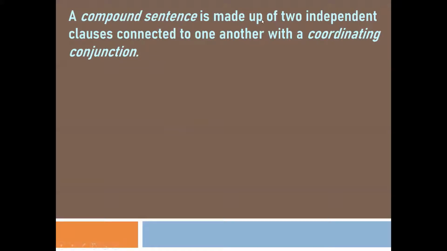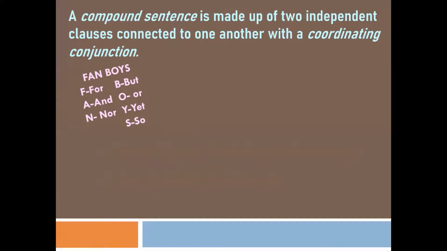So it is made up of two independent clauses, and these two independent clauses are connected with each other with the help of a coordinating conjunction. Now, what is a coordinating conjunction? You can remember it with the help of the word FANBOYS. Each letter of the word denotes a conjunction: for, and, nor, but, or, yet, and so. So these are all coordinating conjunctions. Anytime you have difficulty remembering them, you can just recall the word FANBOYS and you will be able to remember each and every coordinating conjunction.